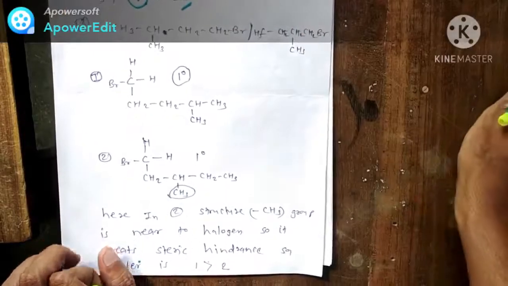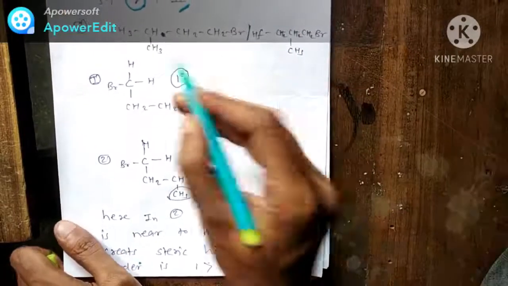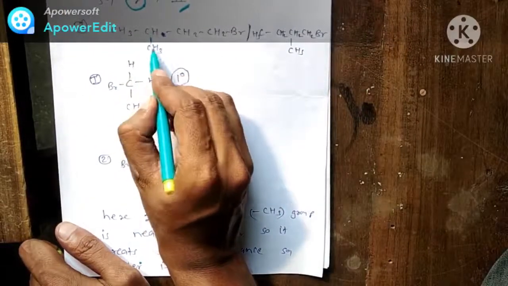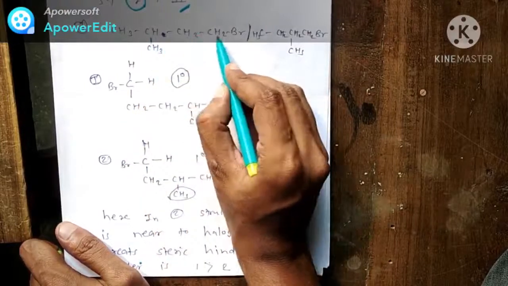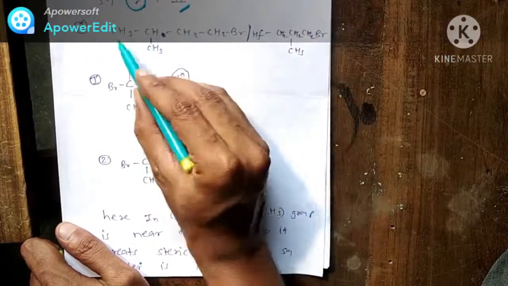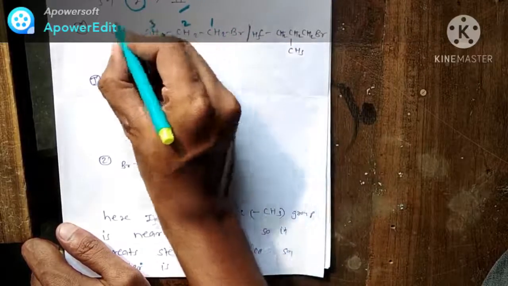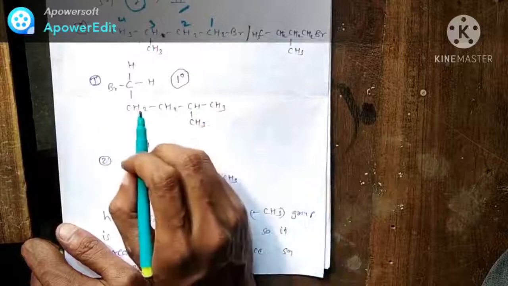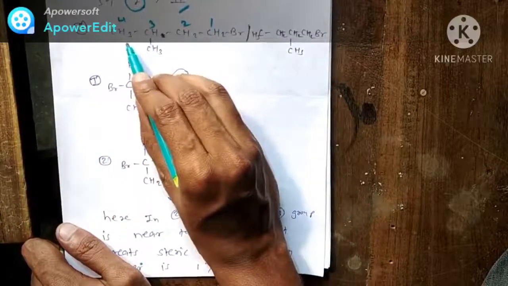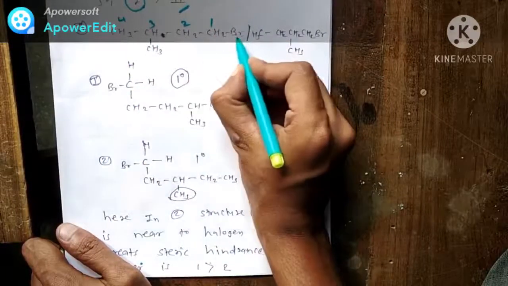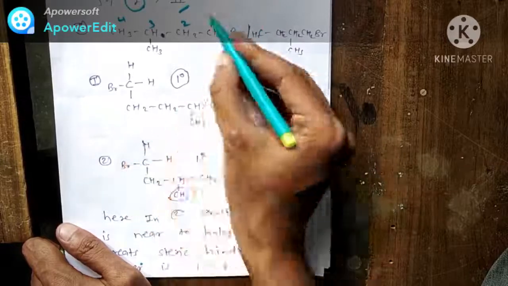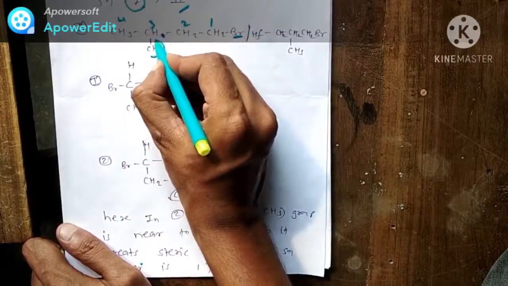Now look at the third question. Here CH3CHCH3CH2CH2Br has 4 carbons, you can see 1, 2, 3, 4. So it is bromobutane, and on carbon 3 a methyl group is there.